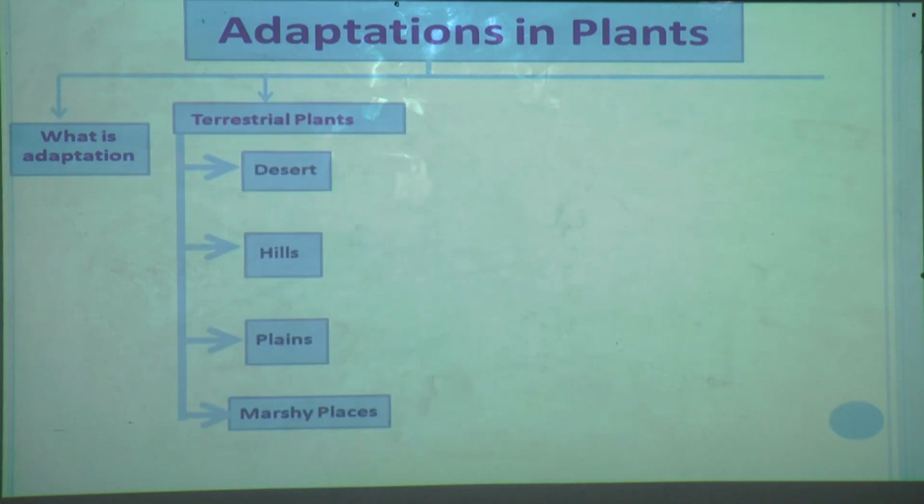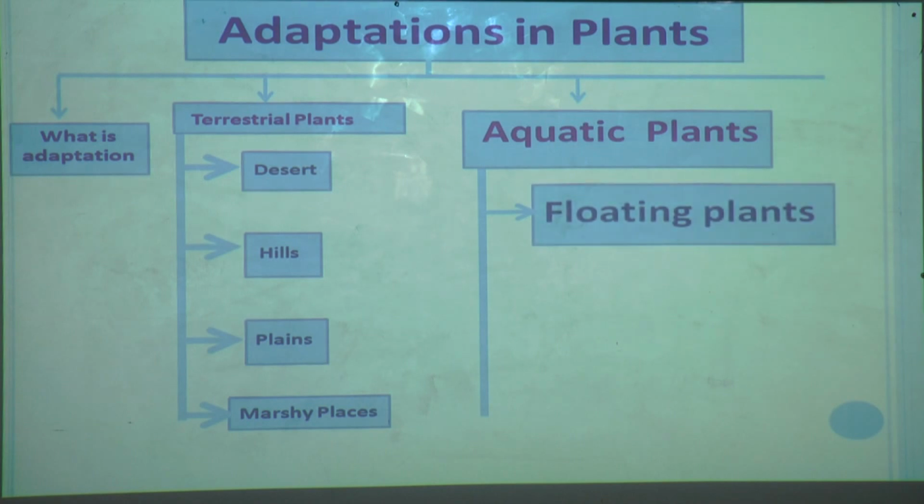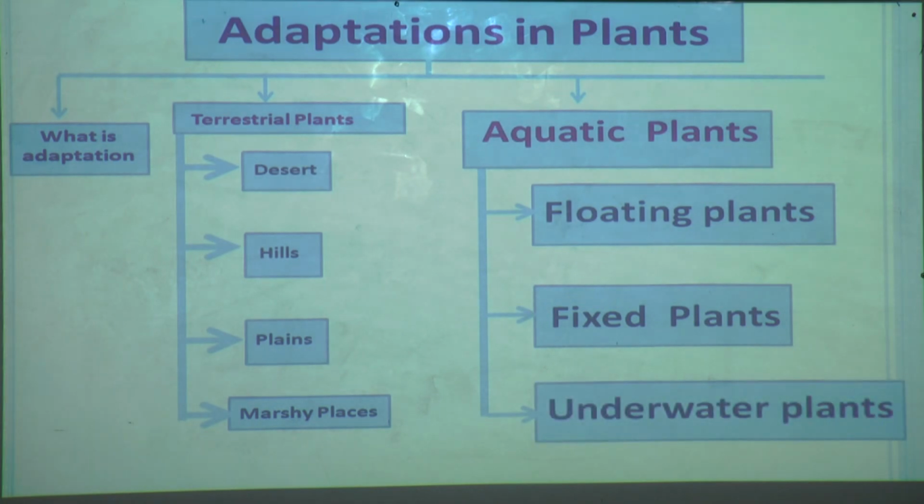After that we have learnt about aquatic plants. There are 3 types of aquatic plants we have learnt about. What are those? Yes, recall and give the answer. Yes, there are floating plants and fixed plants, and the third was underwater plants or submerged plants. Yes, we have learnt about this.